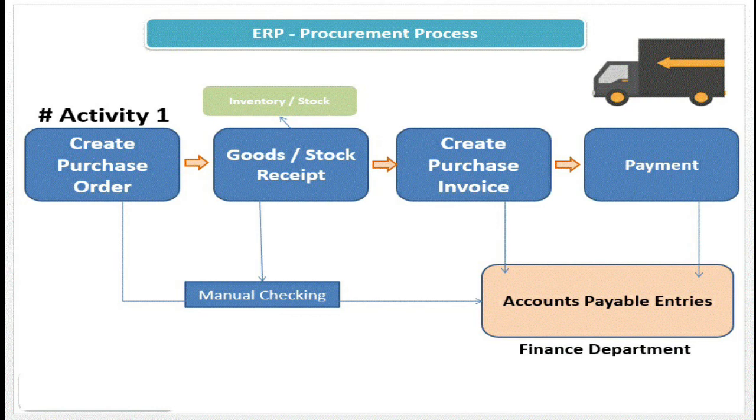The name of the module itself suggests that the purchasing of each kind of item, be it a raw material or any other thing which is required in the organization, can be done with the help of this type of module.